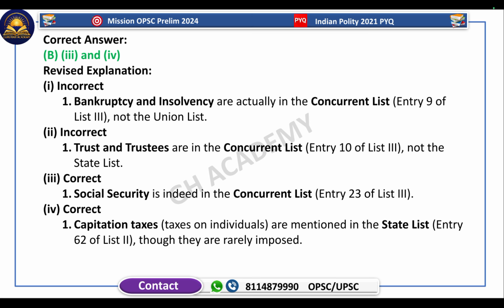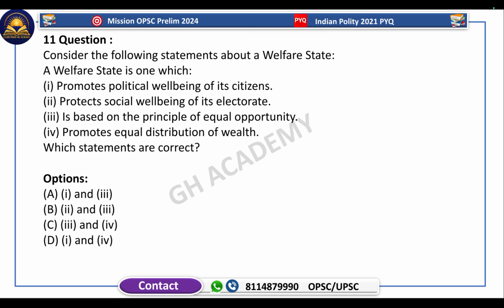So the next question is: consider the following statements about a welfare state. A welfare state is one which promotes political well-being of its citizens. No, not political well-being. It's social and economic well-being, socio-economic well-being. A welfare state means the status of a poor person can come along with equality to all the other citizens. It's not about political well-being, it's about the social and economic well-being of the citizens.